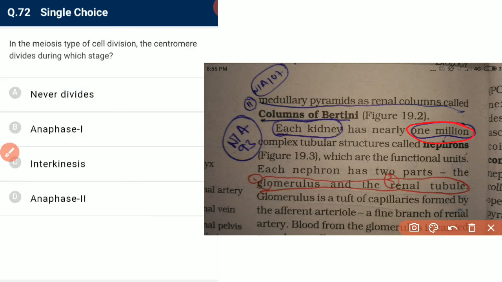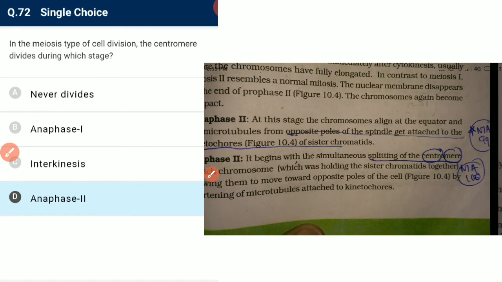In meiosis type of cell division, the centromere divides during which stage? Centromere divides during S phase, no. In meiosis, the centromere divides in which stage? It divides in anaphase 2.